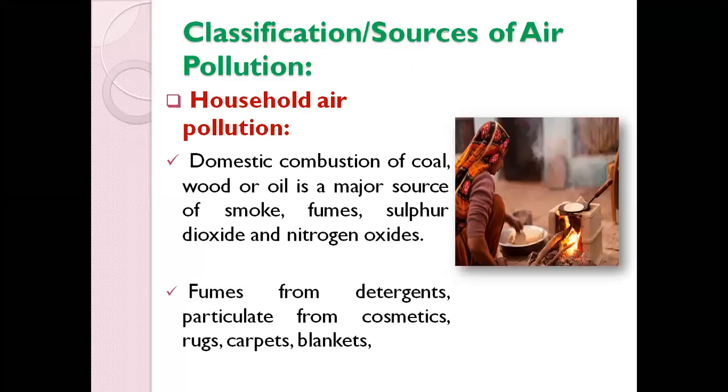Now, the classification or the sources of air pollution. We have classified it based on the main sources. If a question comes on classification or sources, you can write this. The first source of air pollution is household air pollution. Household means it is within our home environment. Especially in some rural areas, they are still using firewood or charcoal for cooking, so it produces a huge amount of smoke.